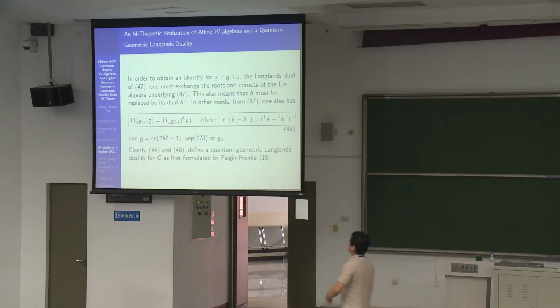So if we want an identity like what Frenkel and Reshetikhin did for the usual groups, we will have to swap the roots and the co-roots of this identity. So in doing that, you convert the Langlands dual group to the group, but you would also have to swap the Coxeter number with the dual Coxeter number, and that's how you eventually get this identity, which is exactly what Feigin and Frenkel got in the 4D case.